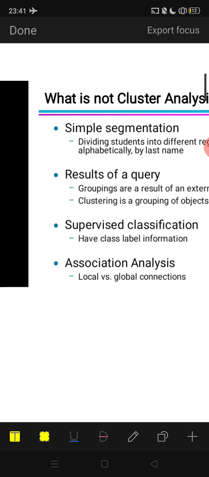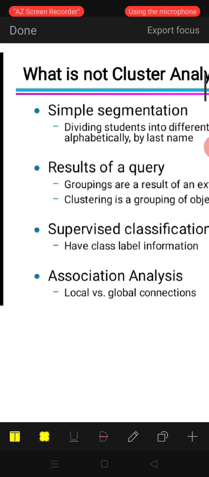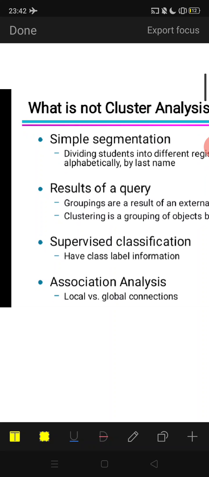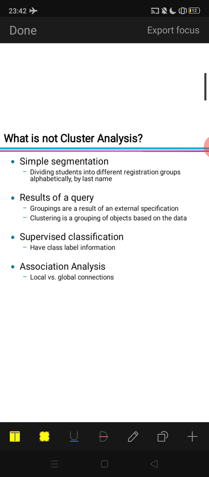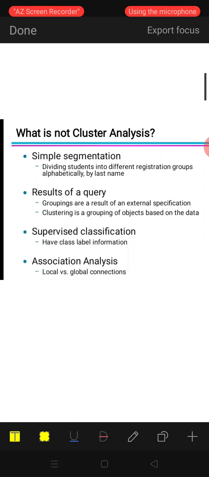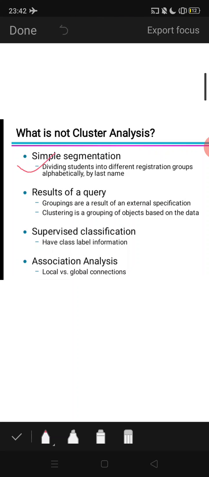Applications we have studied: understanding and summarization. Now, what is not cluster analysis? We have to study perfectly what is cluster analysis and also what is not cluster analysis. Simple segmentation, dividing students into different registration groups alphabetically by last name, is nothing but a simple segmentation, not a cluster analysis. Remember this. Compare this to shares, where we do the analysis based on banking shares. Here, students are only divided alphabetically.